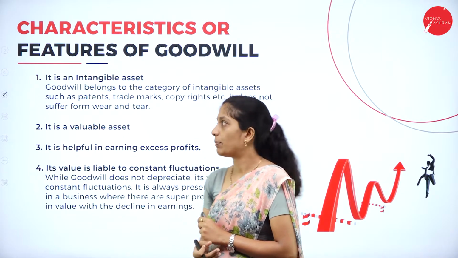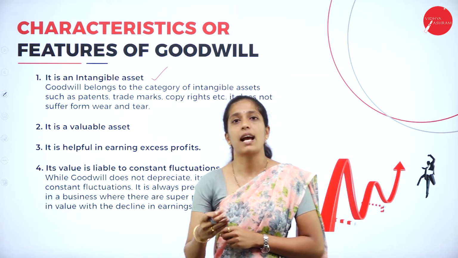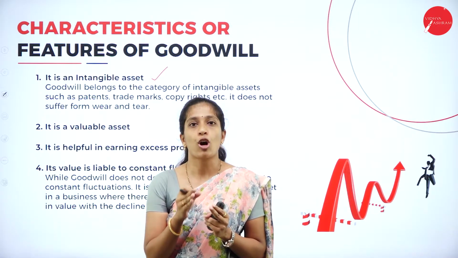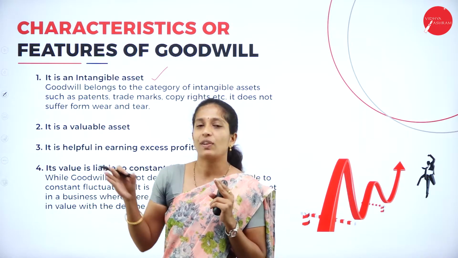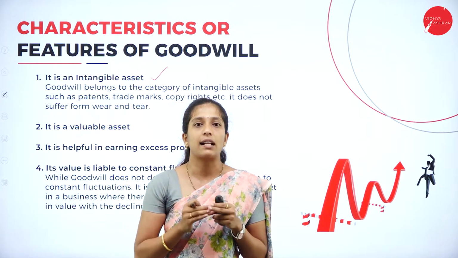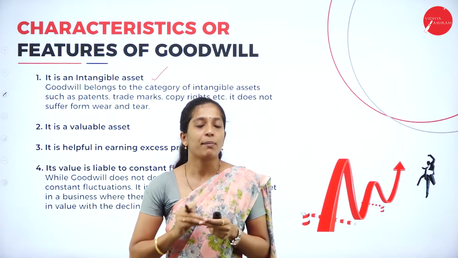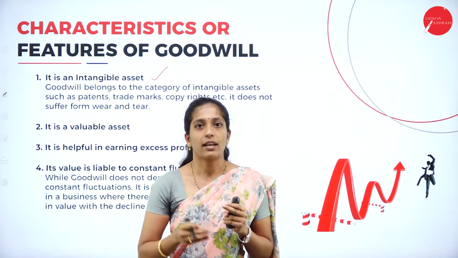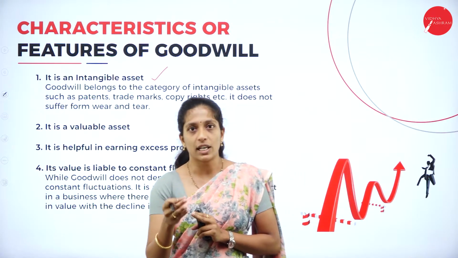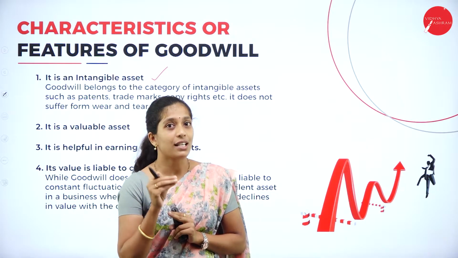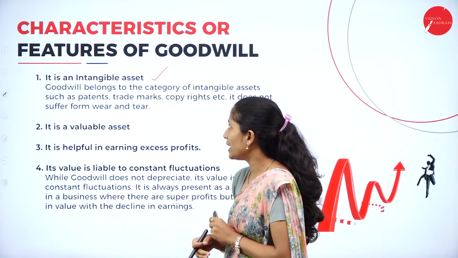Now let us see what are the characteristics or features of goodwill. The first one is that it is an intangible asset. What do you mean by intangible? Intangible in the sense it cannot be touched but it can only be felt. If you know the meaning of goodwill, it will be easy for you to recall all the characteristics. Can you touch the name, fame and reputation? No, you can feel it, right? So it is called an intangible asset. Whereas if you take an asset like furniture, you can touch it, right? So it is a tangible asset. So goodwill is an intangible asset.